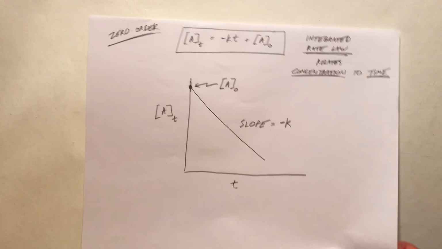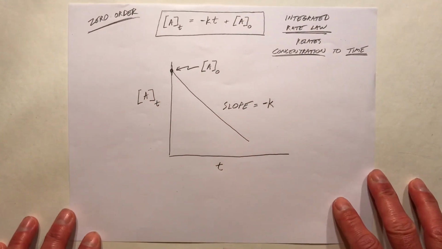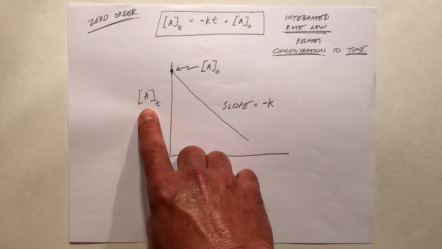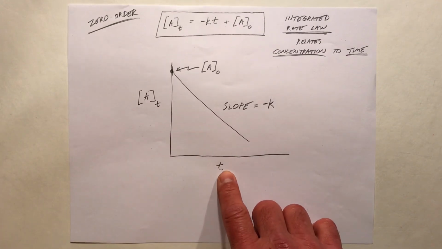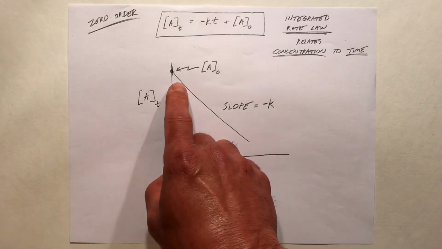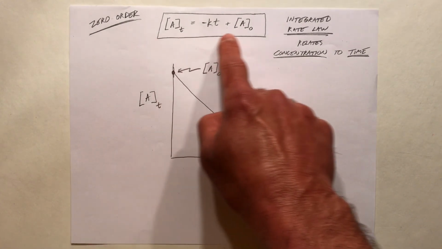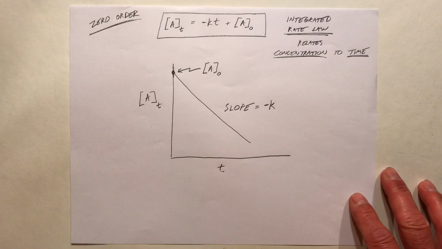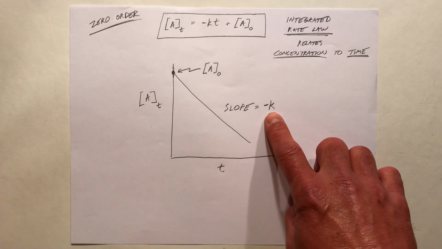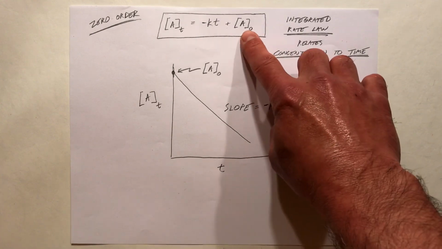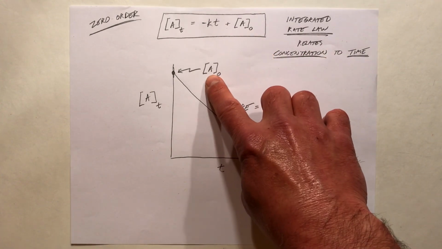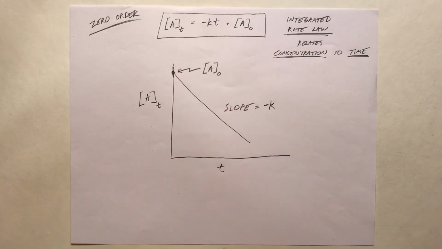Well, that means that if we graph concentration at any time t on the y-axis versus time t on the x-axis, we'll get a straight line, because this is a straight line slope-intercept form equation. The slope of that line will be negative K, and the y-intercept for that line will be the concentration of A at time 0.